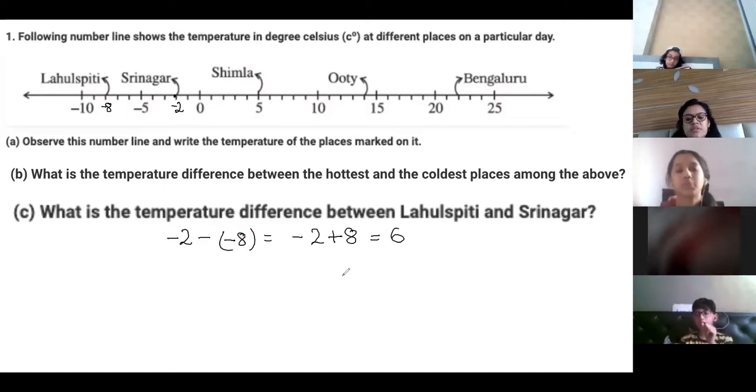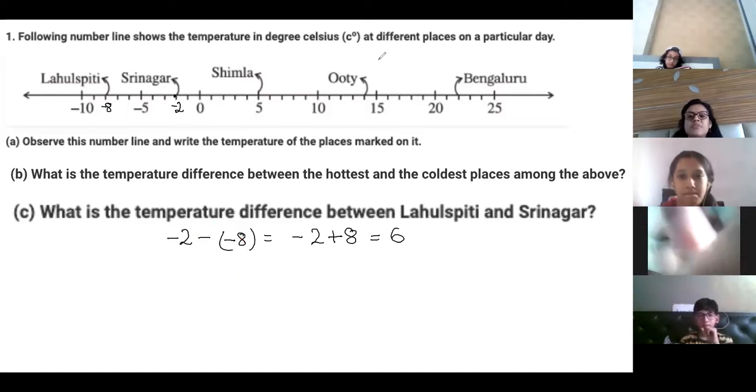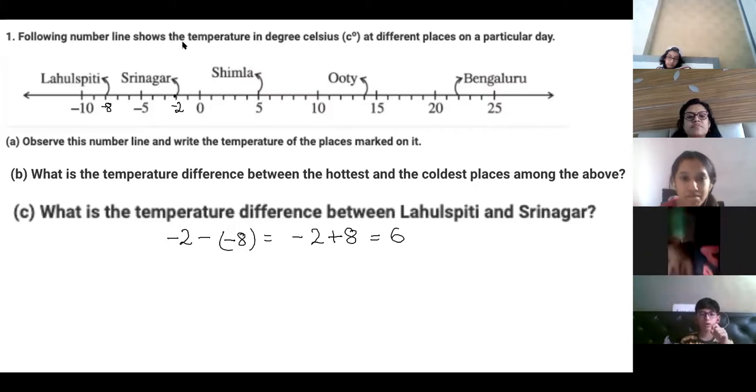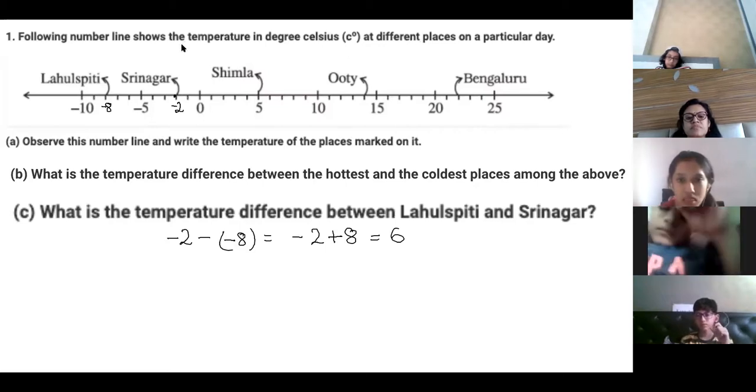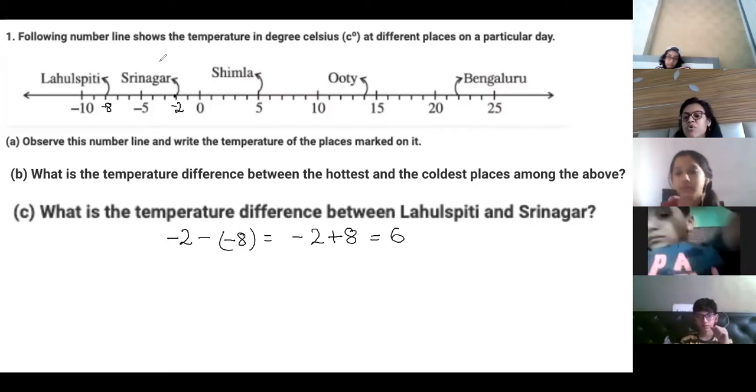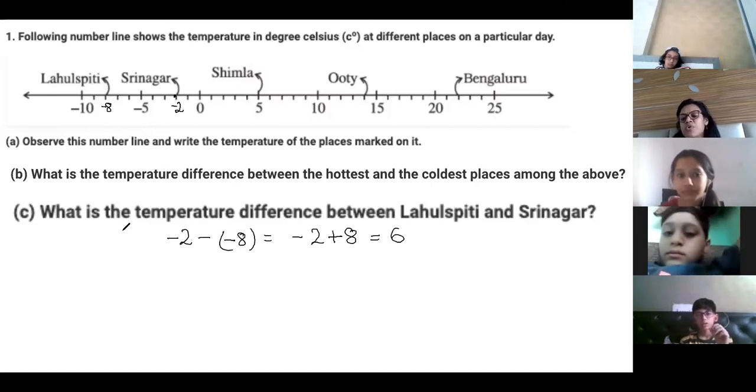Okay? Ma'am, can I ask something now? Yes, Ibrahim. Ma'am, minus 2 is colder than minus 8. No, minus 8 is colder. Lower temperature is colder.